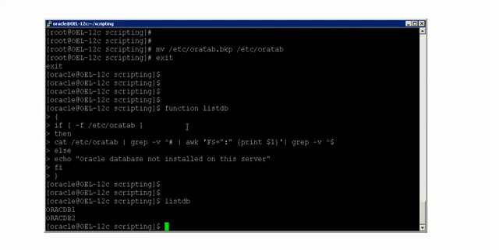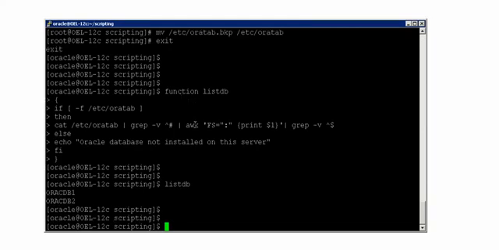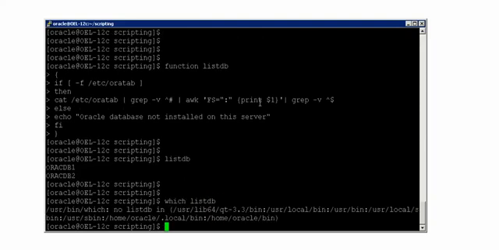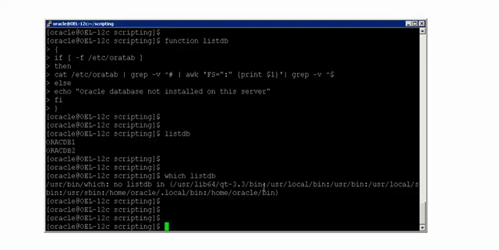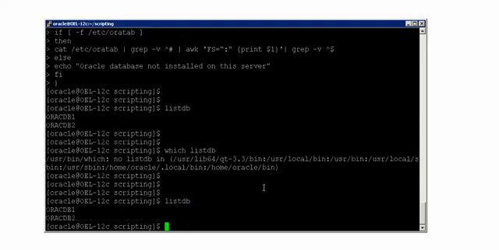This is another way of doing it. So functions can be created and used inside a bash shell and can also be created in your terminal. In case you want to see the list of functions that you have created on the terminal, the command is, as you know, you can just say which followed by listDB. It will show you where listDB is. So where is it? It is not showing me listDB.